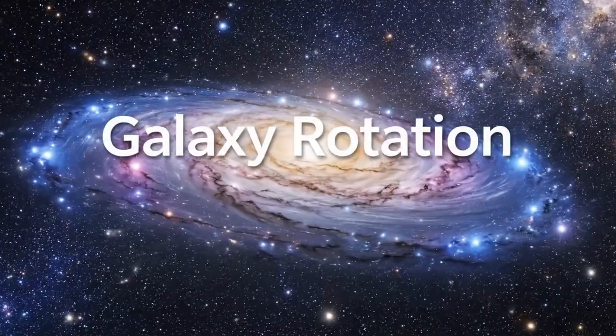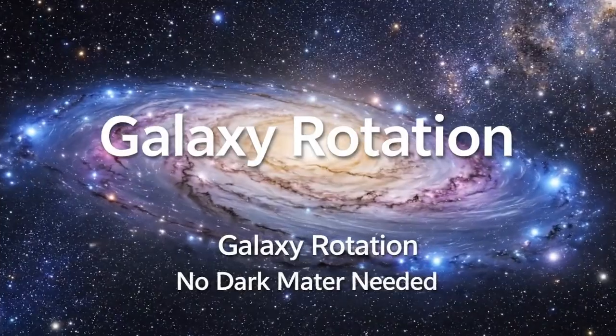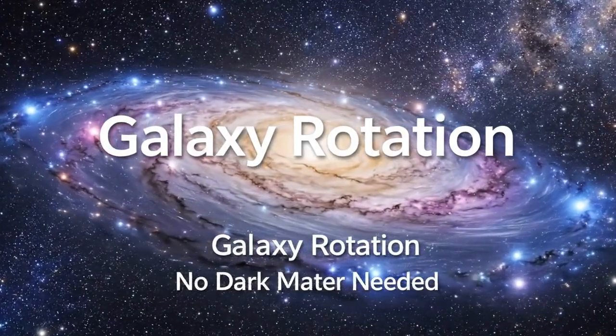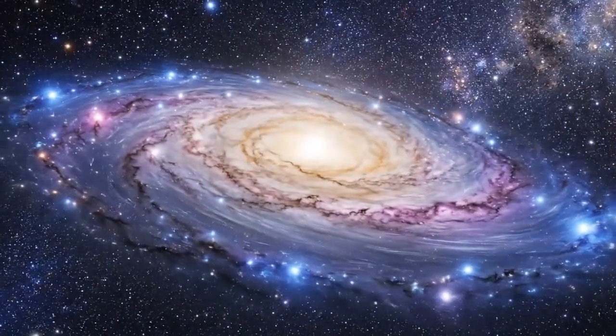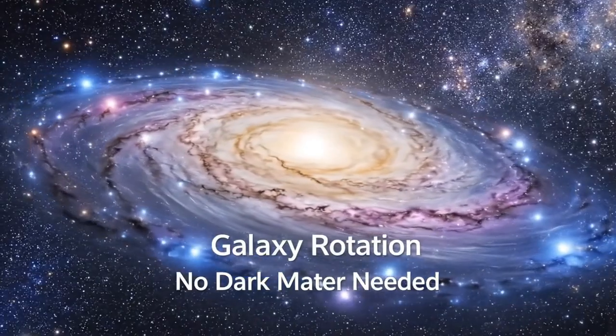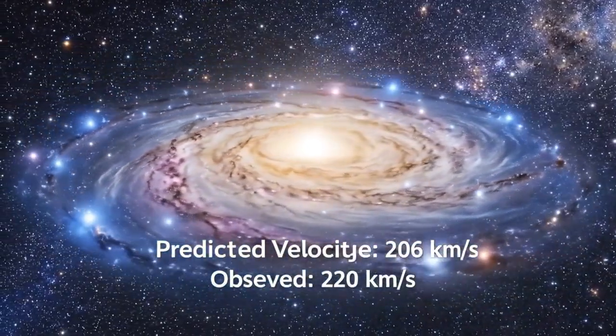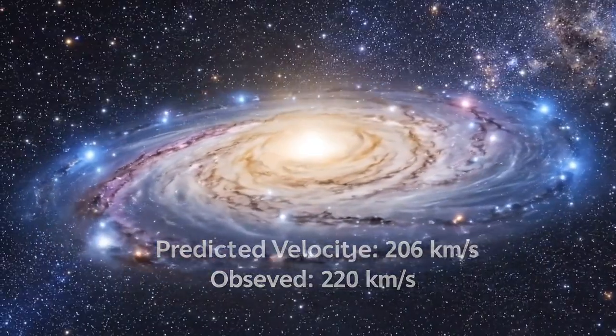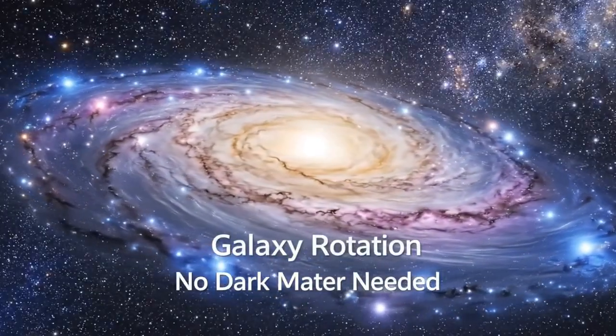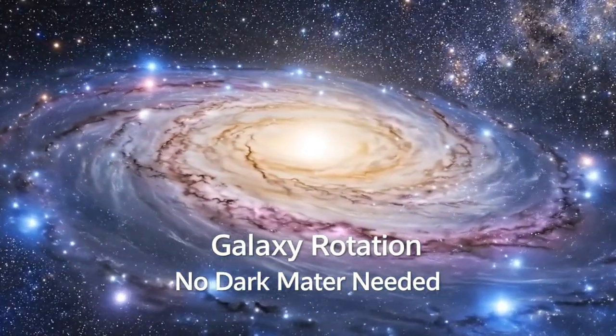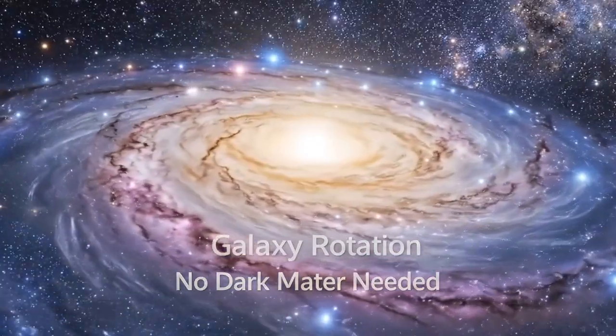Now, let's go big. Galaxies spin too fast. Standard physics needs dark matter to explain this. CARDA does not. Our simulation predicted a rotation speed of 206 kilometers per second. This matches observation almost perfectly, without needing invisible matter.